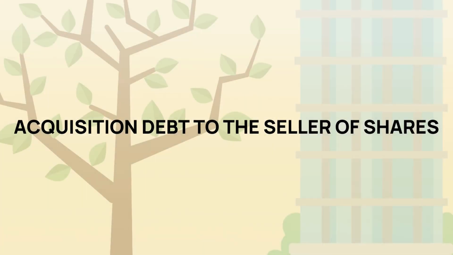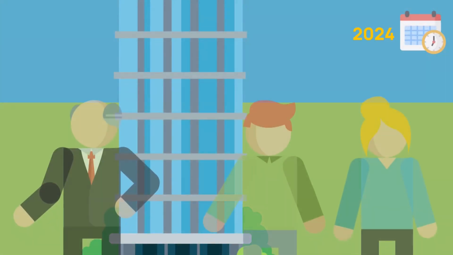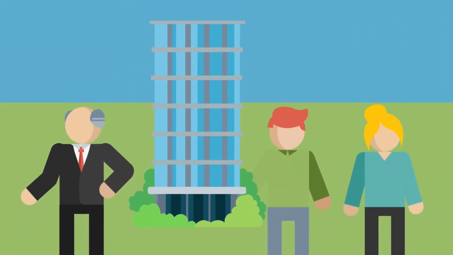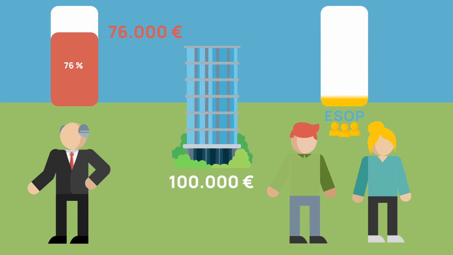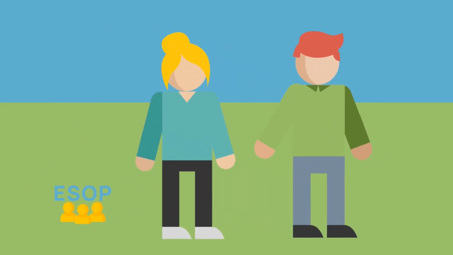Payment of debt to owner. Let's continue with the next year, 2024. In 2024, Growth Ltd makes a profit of €100,000, which is distributed in full among the shareholders. Martin gets 76%, i.e. €76,000, and the ESOP gets 24%, i.e. €24,000. Let's see what happens within the ESOP.